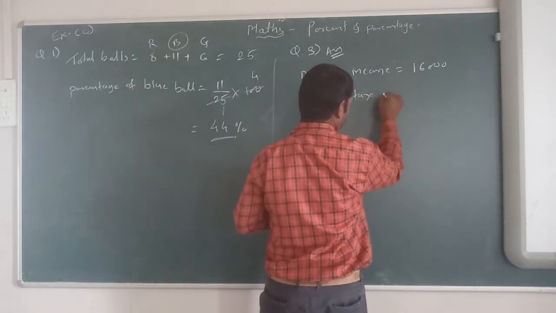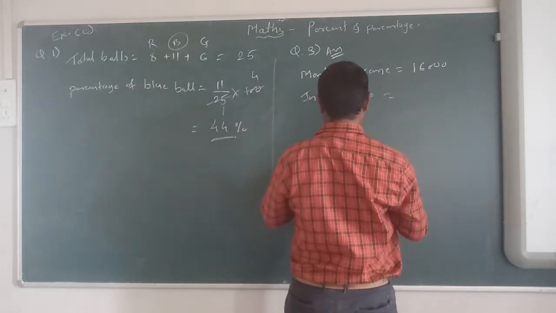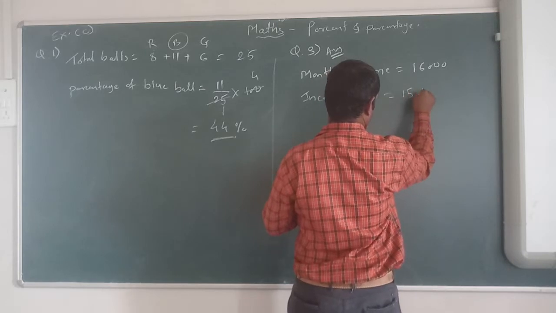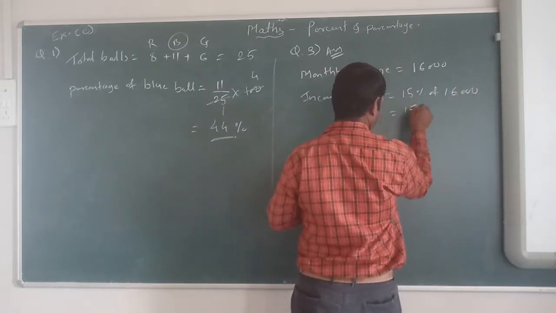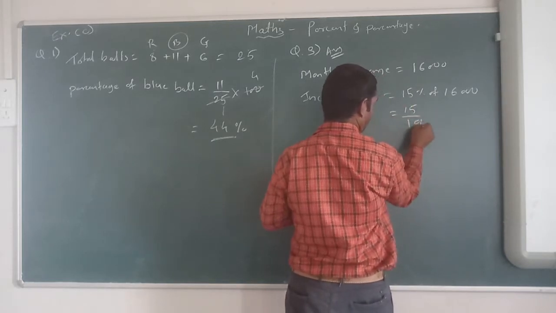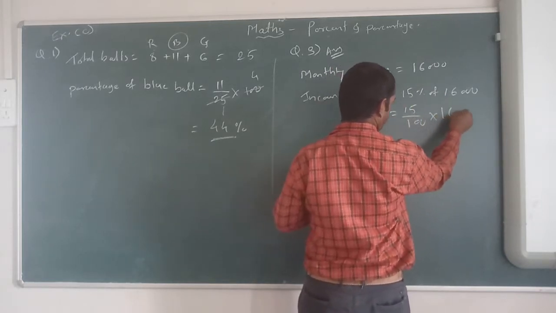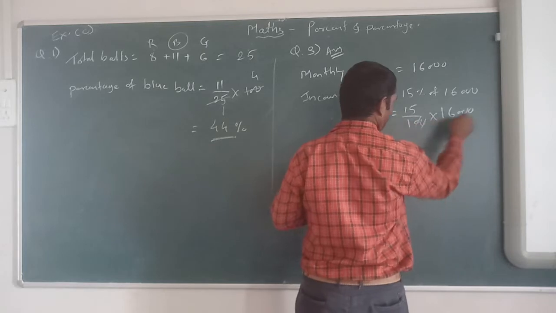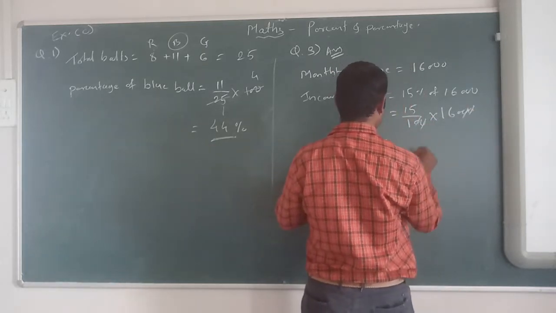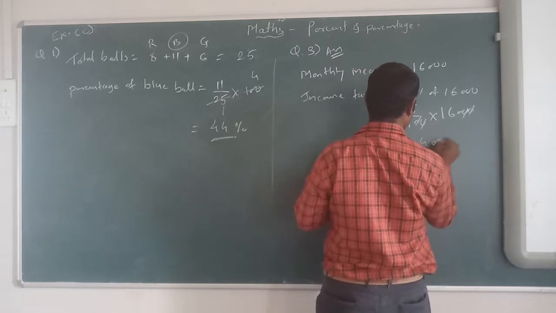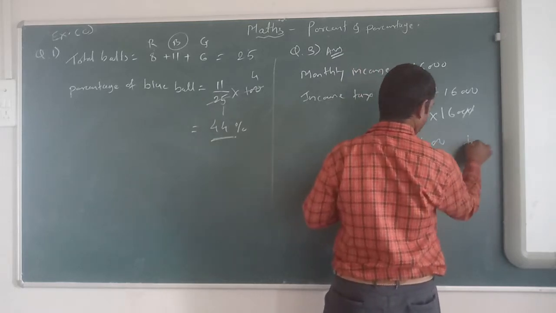He is paying 15% income tax, 15% of 16,000. So 15 upon 100, of means multiply, by 16,000. Two 0s get cancelled. Then 160 into 15, which will be 2,400. He is paying 2,400 as tax.